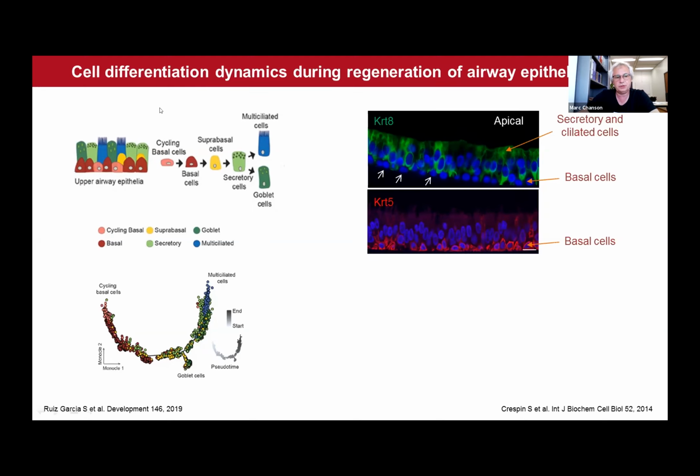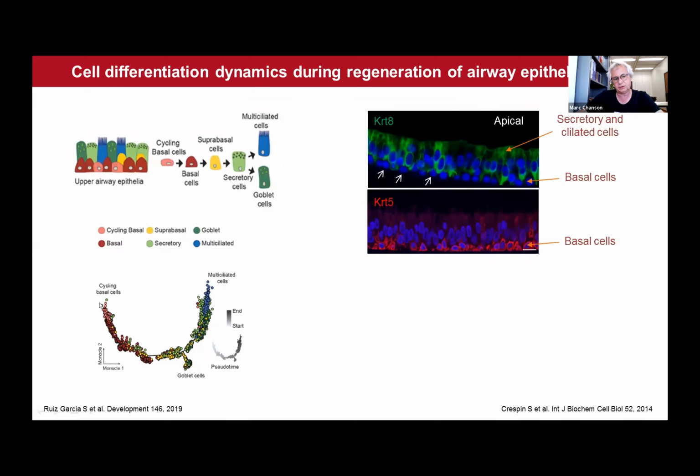And we now know that the regeneration of the airway epithelium follows a continuum, starting from basal cells, which proliferate and migrate to cover the denuded area to regenerate the epithelium.